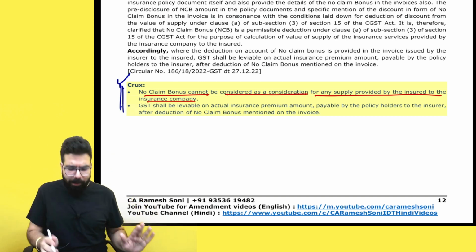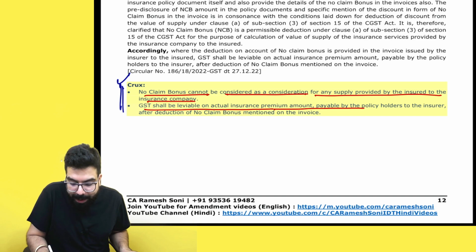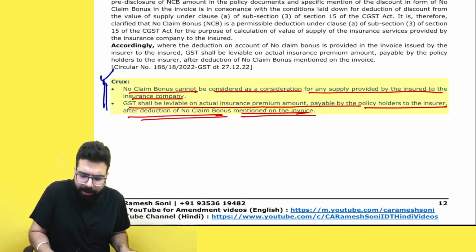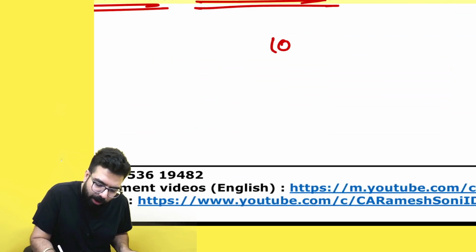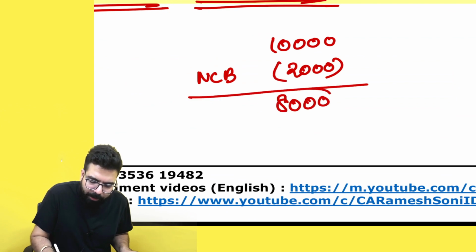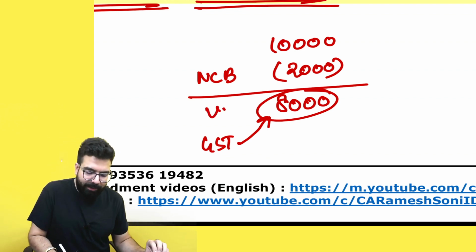It is very simple. GST is leviable on the actual premium amount paid by the policyholder to the insurer after deducting the no claim bonus mentioned in the invoice. Sir, the insurance company told me 10,000 rupees. They gave me a no claim bonus of 2,000 rupees. Simply, 8,000 rupees is what I am paying them. They will charge me GST on 8,000 rupees, which is their value of supply.